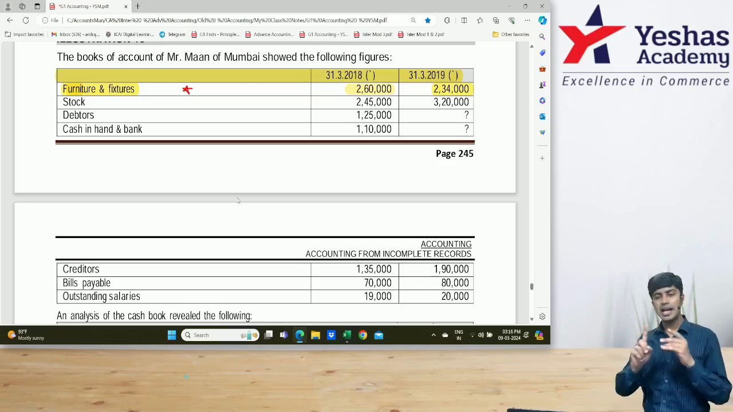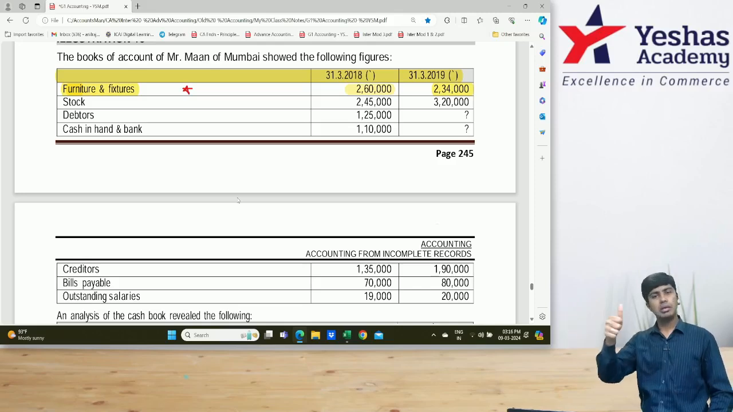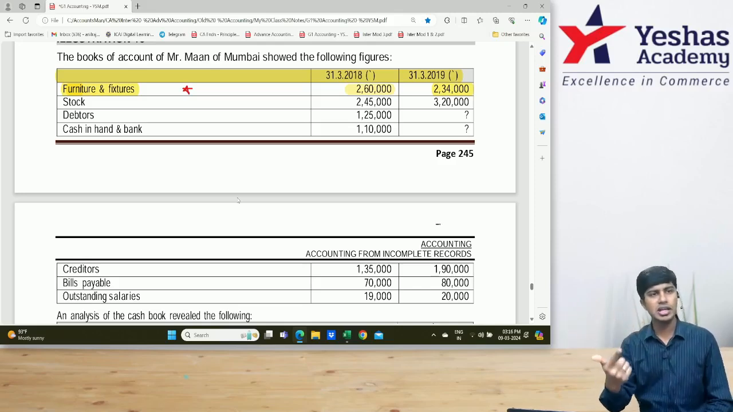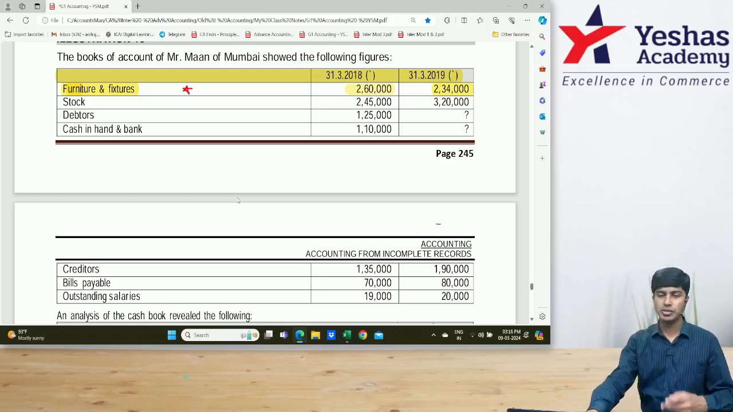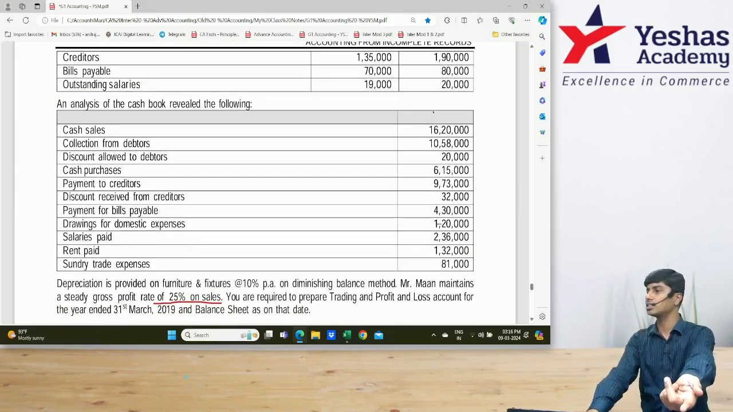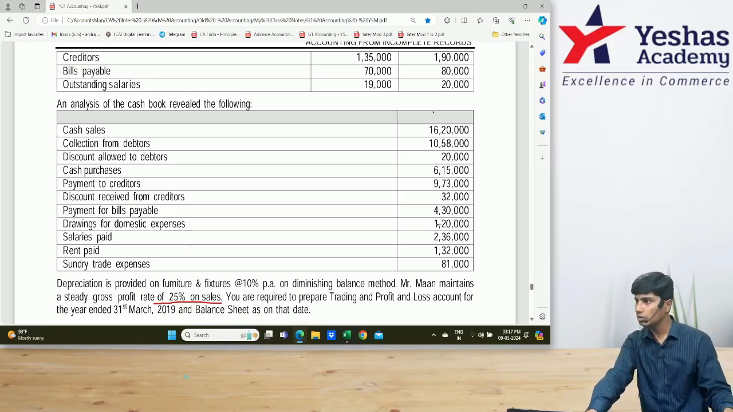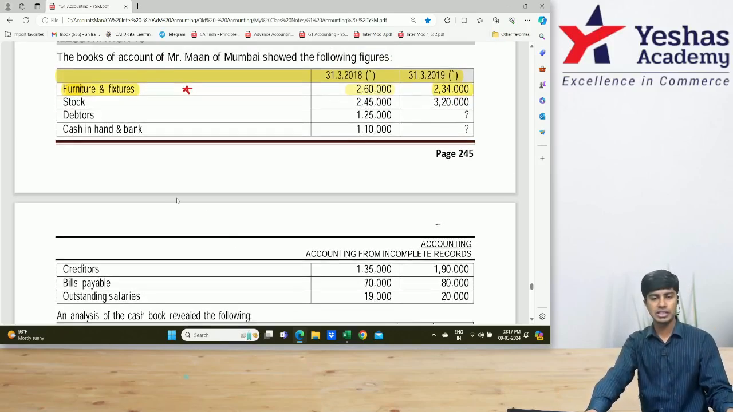How do you spot it? Number one, asset opening was 260, asset closing is 234. What can be the reason of decrease? Number one, depreciation. Number two, sale. If there is sale, you would receive cash. If there is cash received, you would have given to us in these cash transactions. He has not given any cash transaction. What does it mean? Asset is depreciated. You get that? Yes or no? Very good. Come on, let's go to the next item.